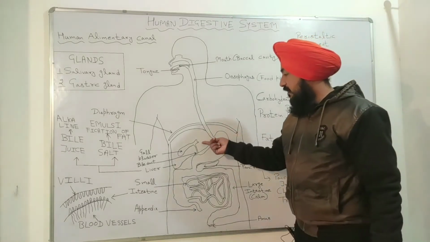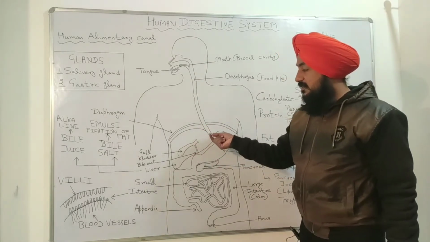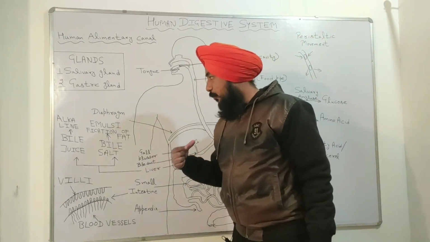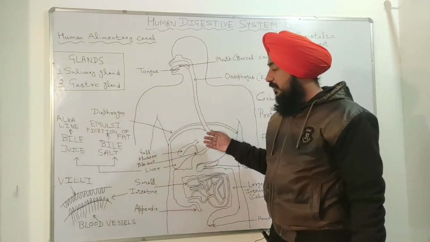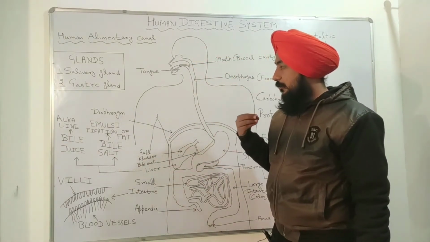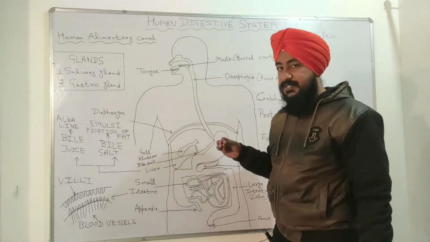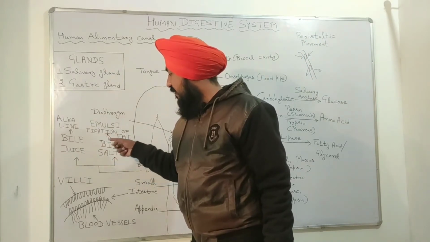So here you can see this organ is called the liver, and in this liver there is production of bile juice and bile salt. So the liver produces these two: bile juice and bile salt.